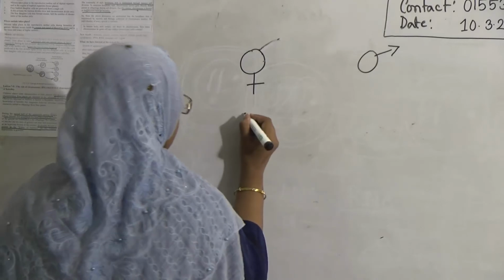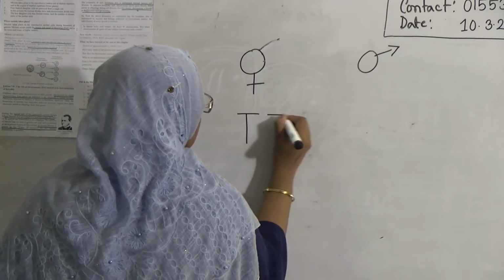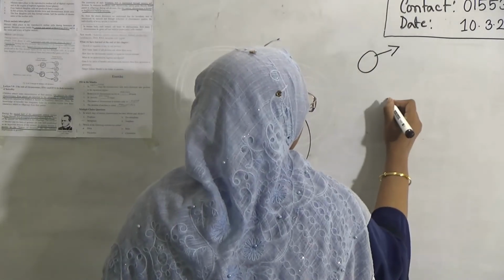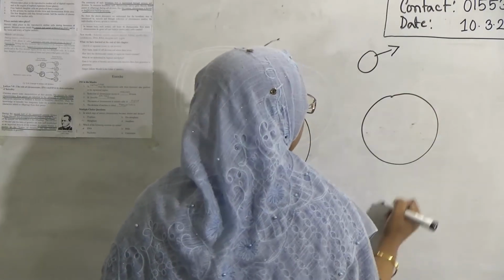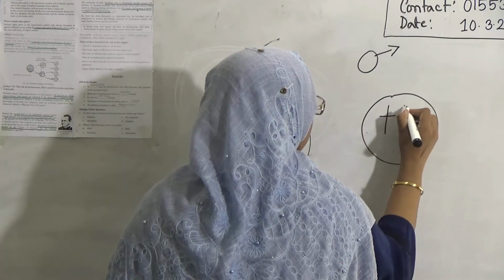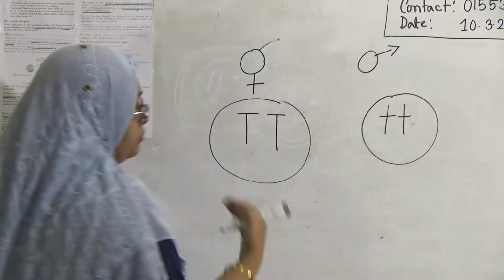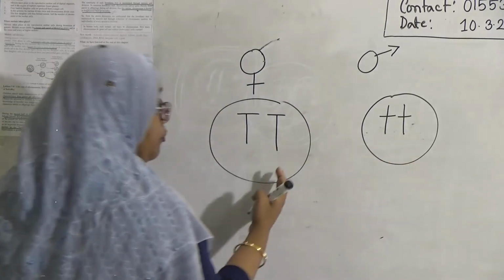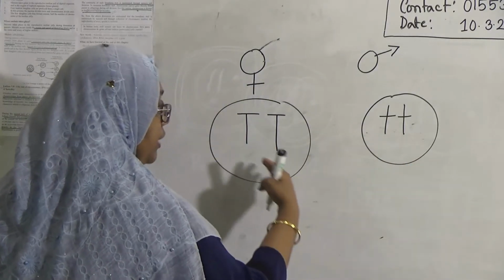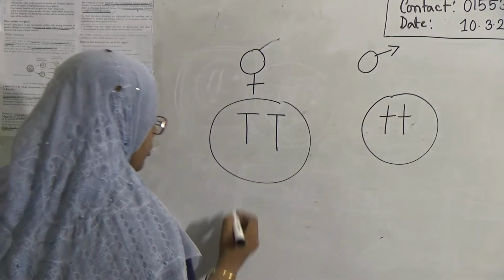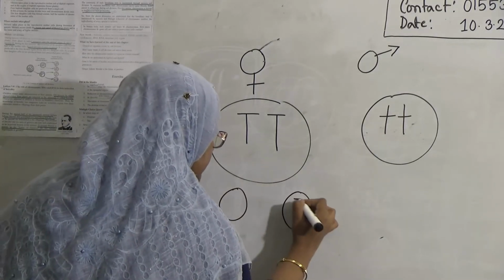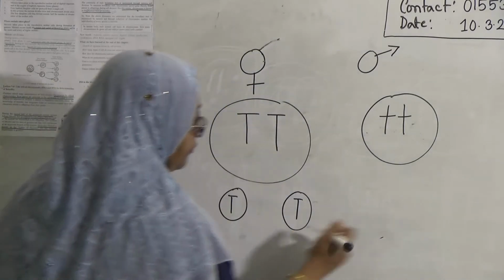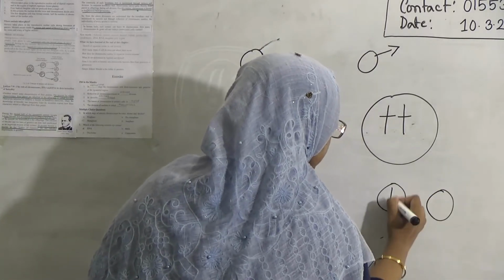She is carrying the tall characteristic, and this gene is indicated by double T, and the male partner contains the characteristic of short, he is carrying the short gene. Now meiosis occurs, and from the reproductive mother cell, reproductive cells will be produced, and as the chromosome number becomes half, they will carry these genes.